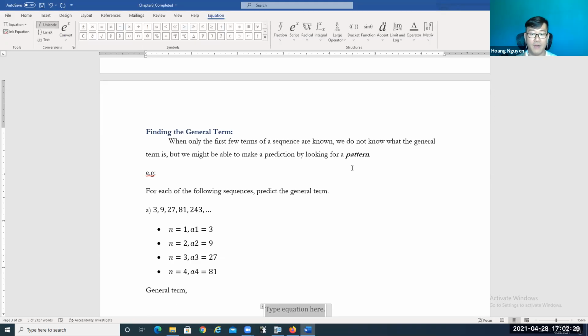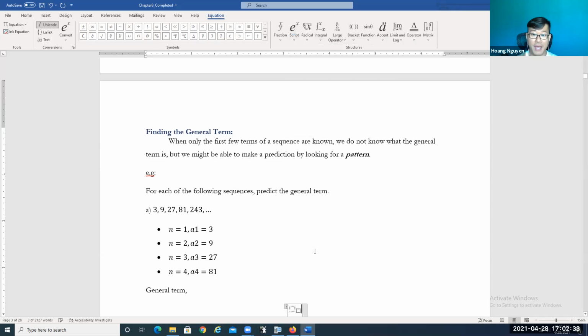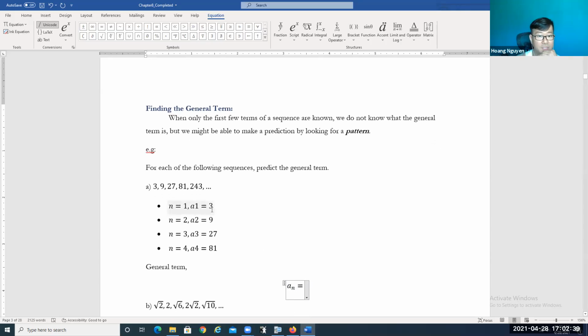So now we're going to find an. What's going to be the general term a sub n? The first term is 3, the second term is 9, the third term is 27, the fourth term is 81. Can we apply any rule here?